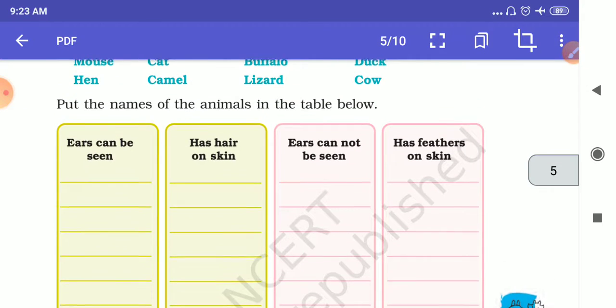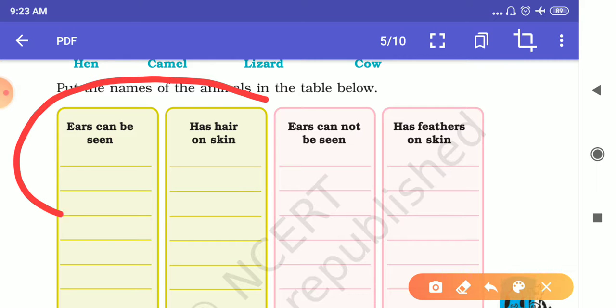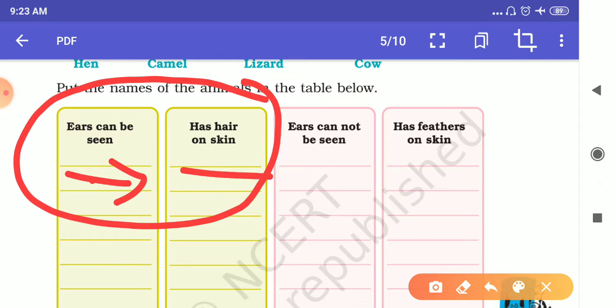There is a table given below here. In the first part of the table there is a relationship shown between ears and hair on the skin. There is a very interesting relationship.